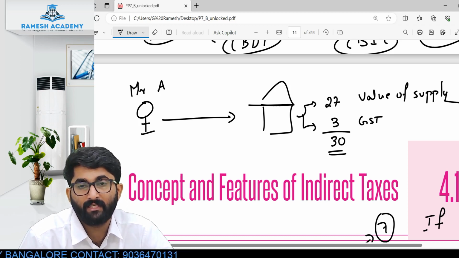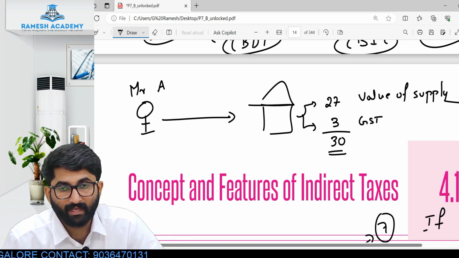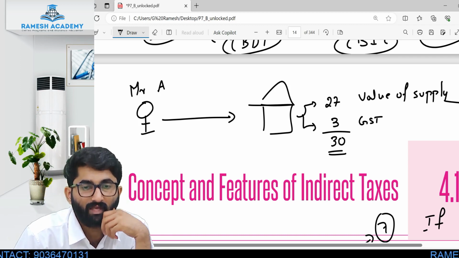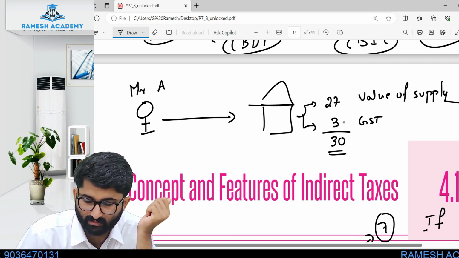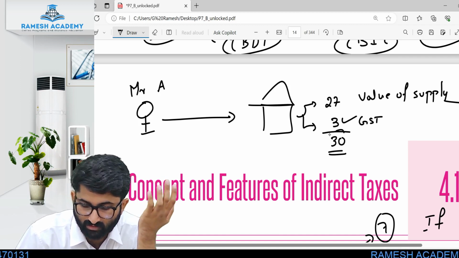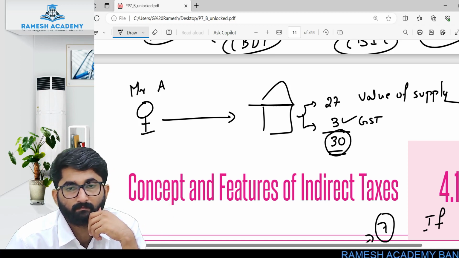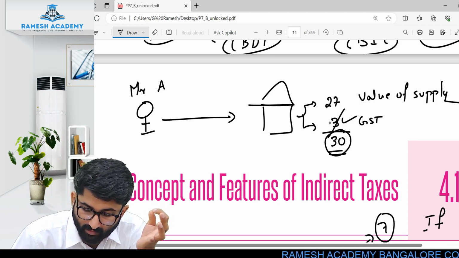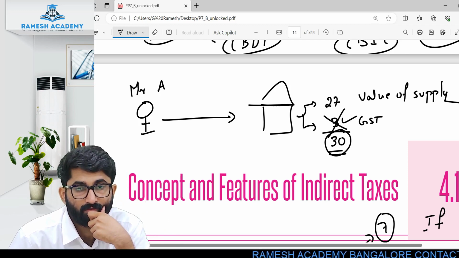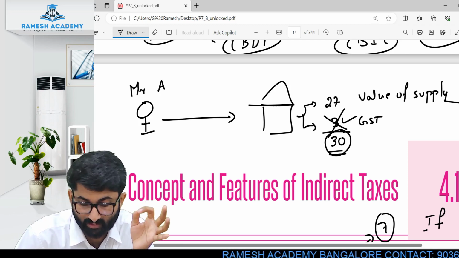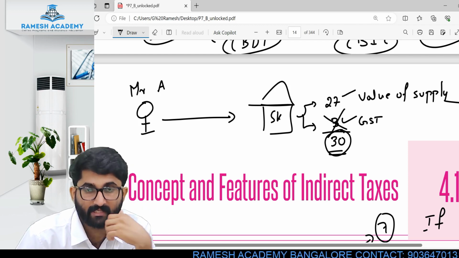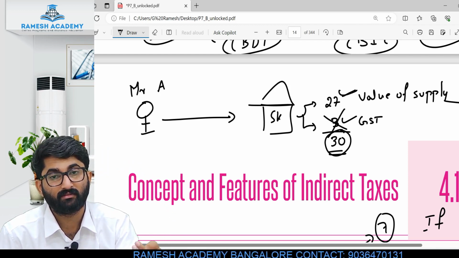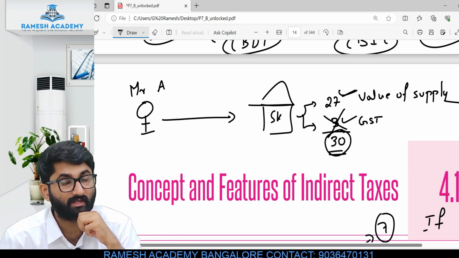So this is the value. 27 rupees is the value of the biscuit packet, including profit. But what is this 3 rupees, sir? This is GST. Totally 30 rupees is paid by Mr. A. Now remember, if there was no GST, how much would have been collected by the shopkeeper? 27. Because of GST, this 3 rupees got increased.